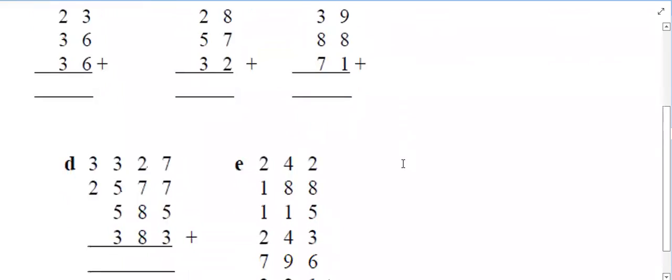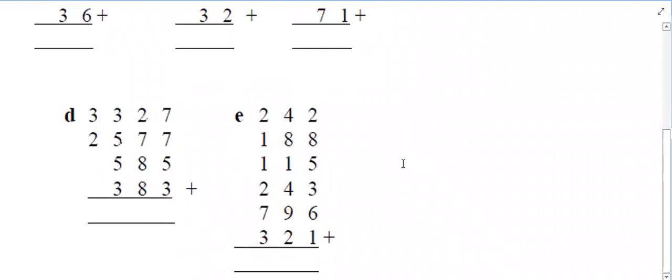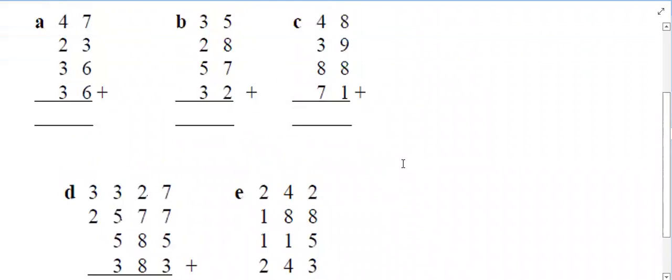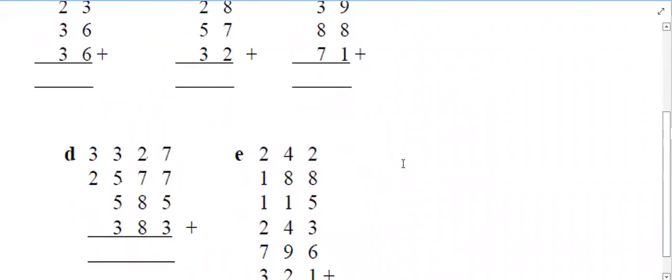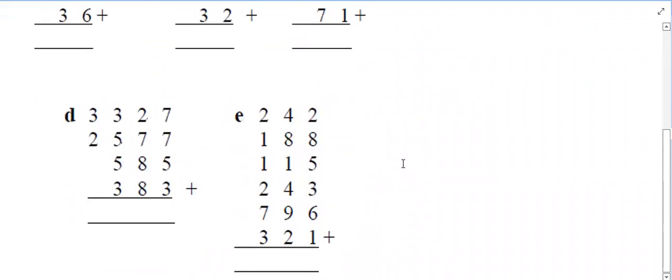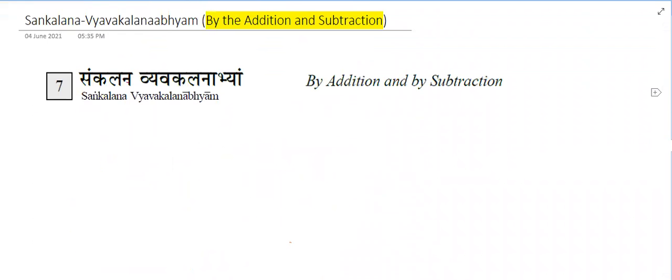So then you can do this later. Okay, I'm leaving it to you. Use that balancing rule. And we will use the same balancing rule in another way also. We'll see that later. Okay. Next, we are going to take another new sutra, that is Sankalana Vyavakalanabhyam, by the addition and subtraction.